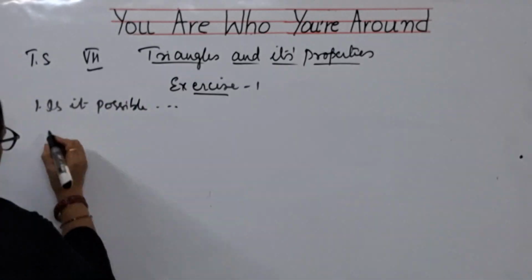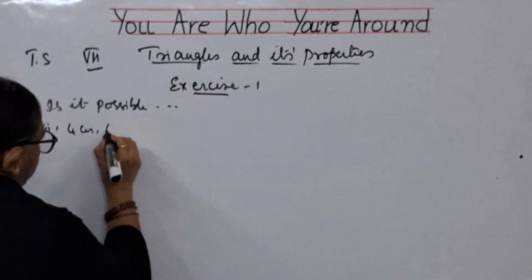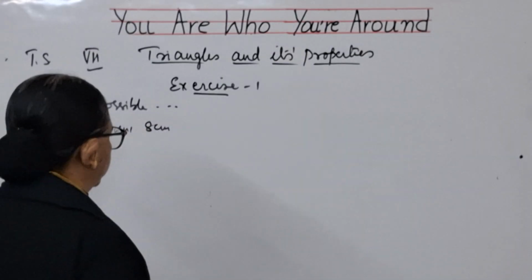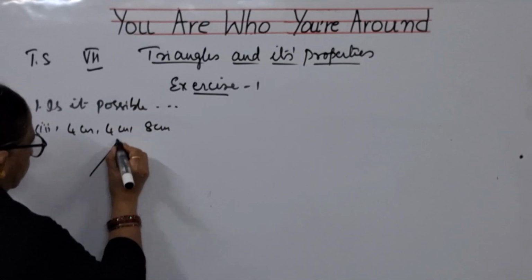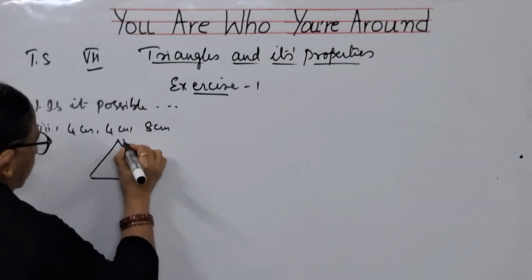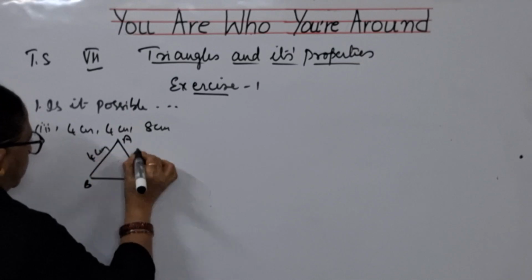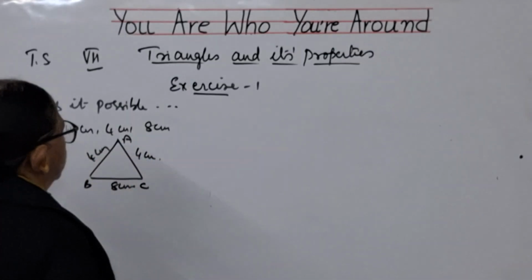Third bit: 4 centimeters, 4 centimeters, 8 centimeters. So, let us see. A, B, C: 4 centimeters, 4 centimeters, 8 centimeters.